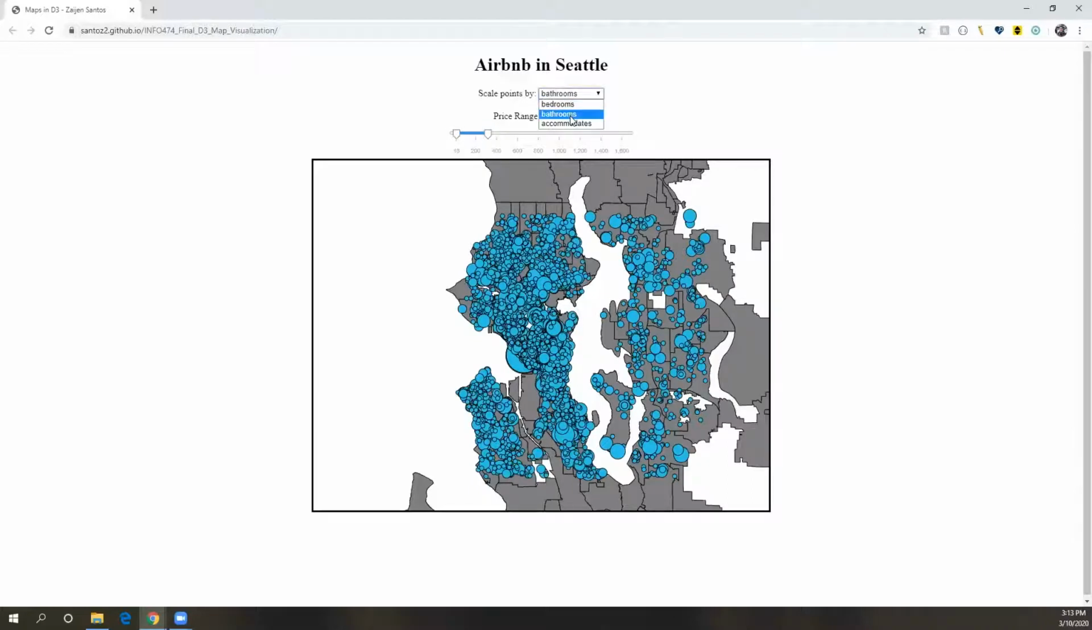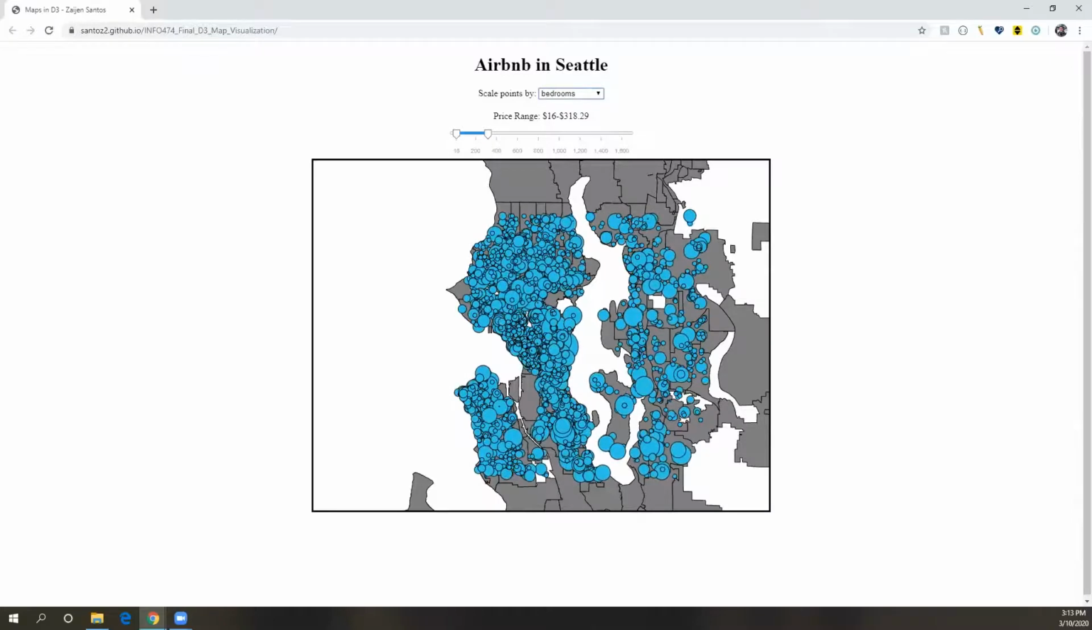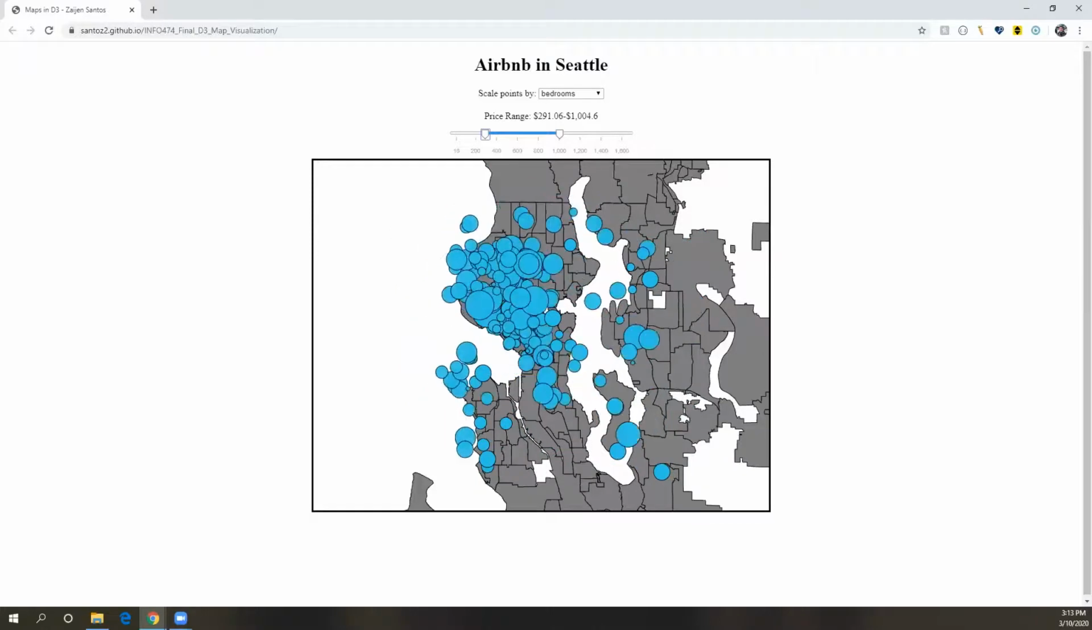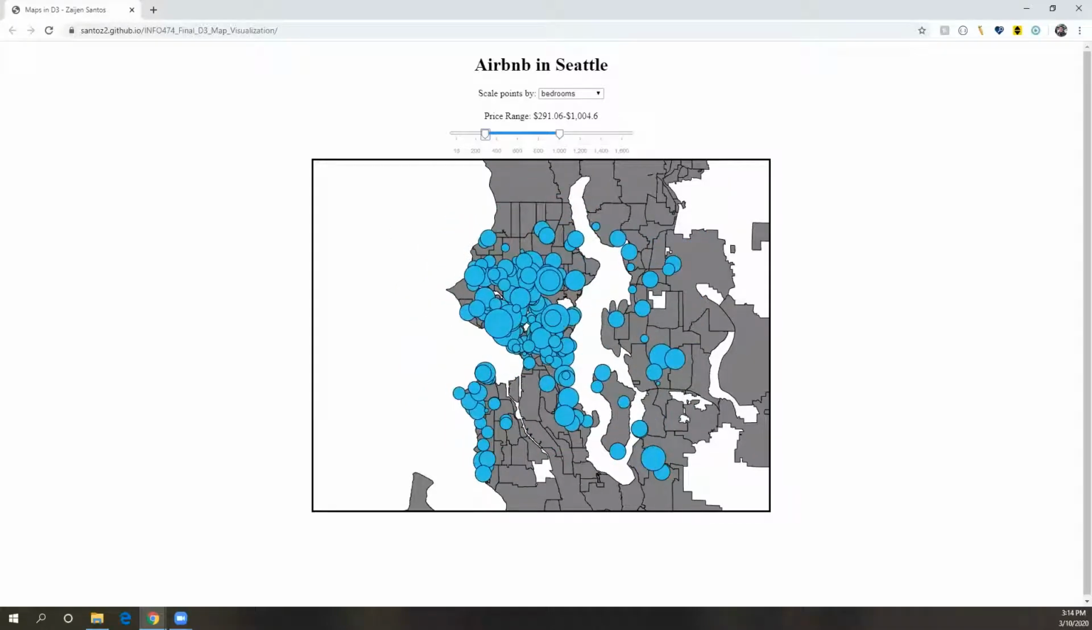Changing the scaling to bedrooms, we see that there are many points in the same price range that have multiple bedrooms. Going back to the larger price range, we see that there is still an average increase in number, but it is much more varied than the number of bathrooms in the same price range.